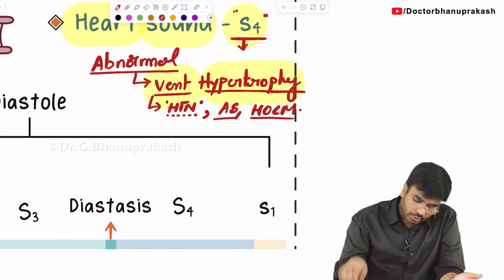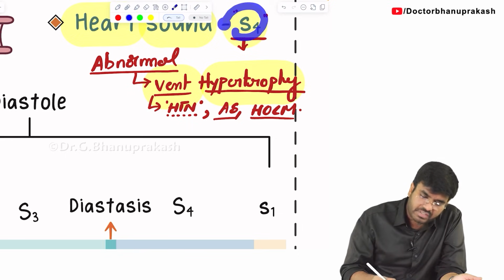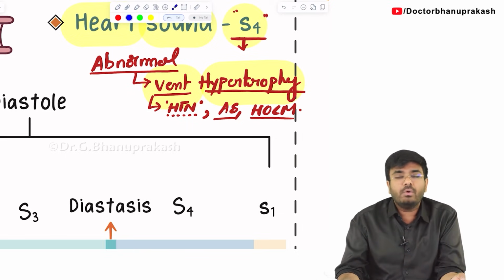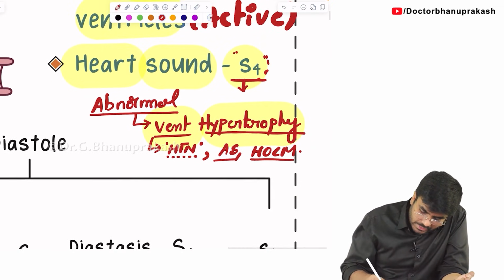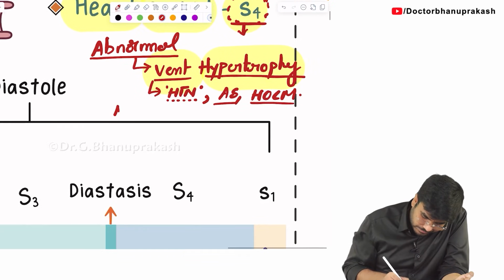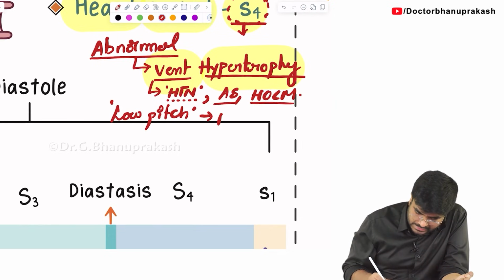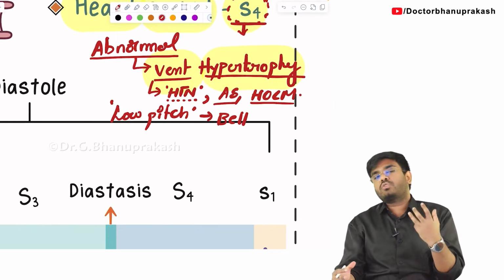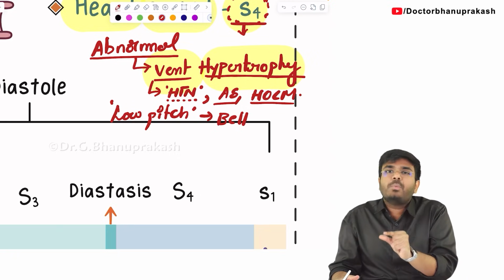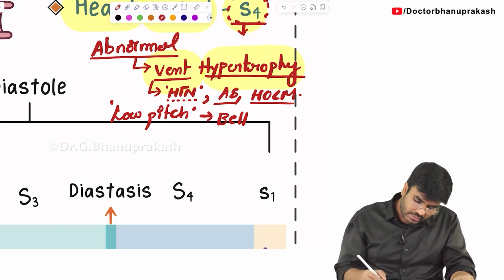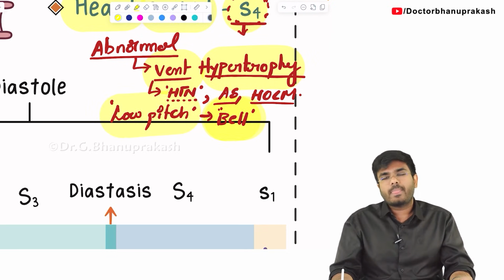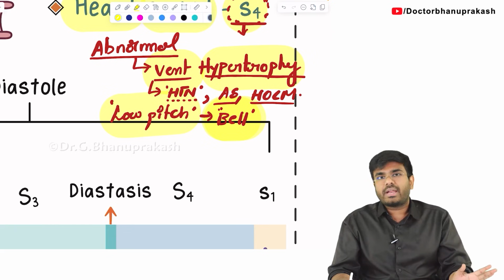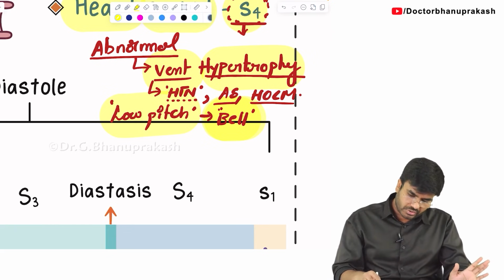And this S4 heart sound, you can hear it with which side of the stethoscope? First of all, it's a low pitch heart sound, so it is heard with the bell side of the stethoscope. A stethoscope has a big side which is called the diaphragm and a small side which is called the bell. So this S4 heart sound is heard with the bell side of the stethoscope. It's a low pitch heart sound. So having said that, the atrial contraction topic is completed.